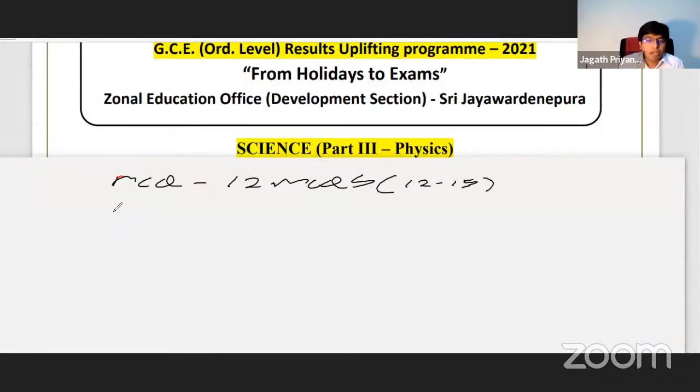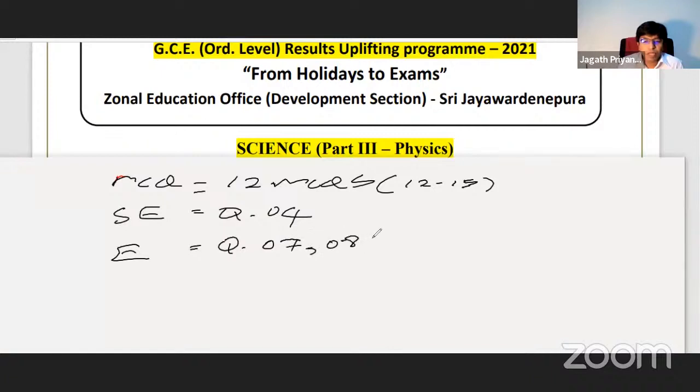Then in the structured essay type paper, you get question number 4 from physics, and in the essay type paper, question number 7 is completely physics, and question number 8B and question number 9B from physics. So those are the questions you are getting from physics, right?